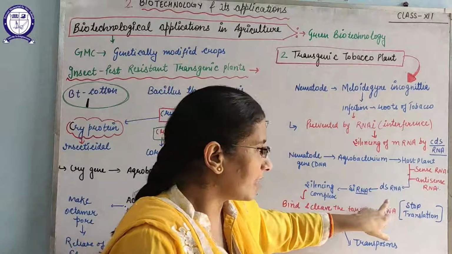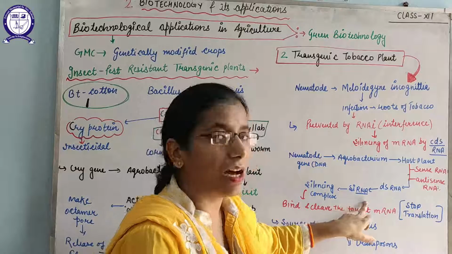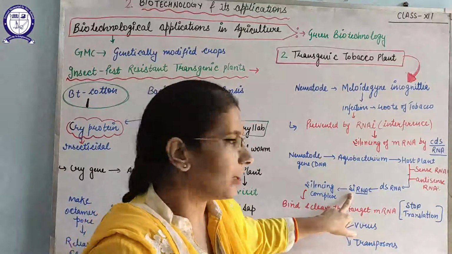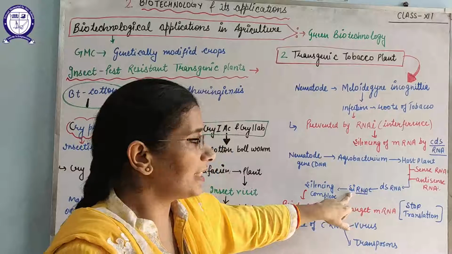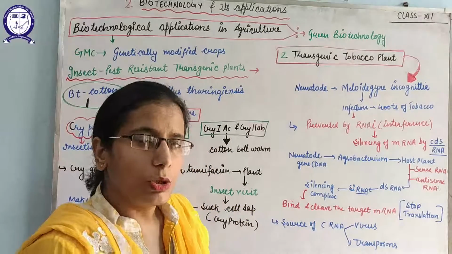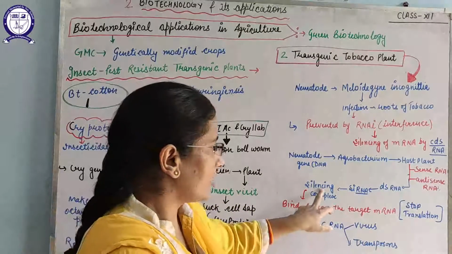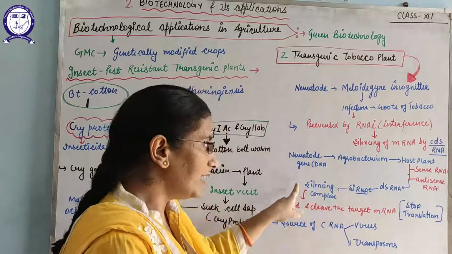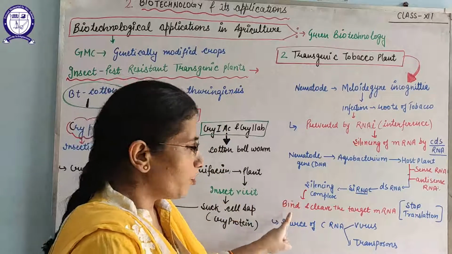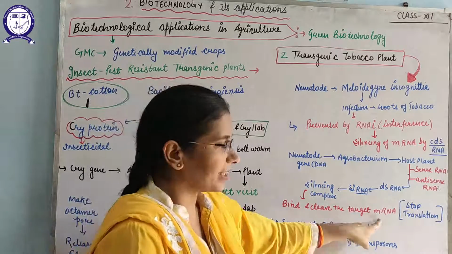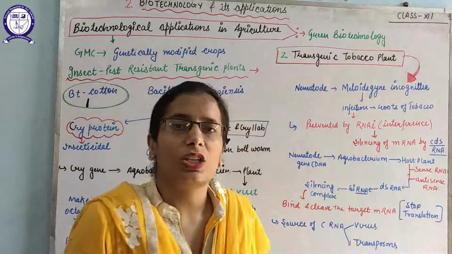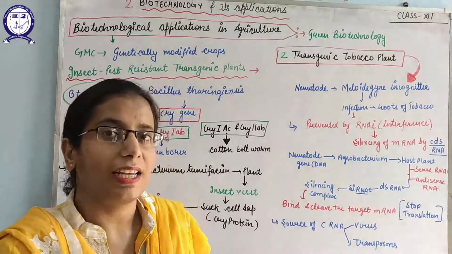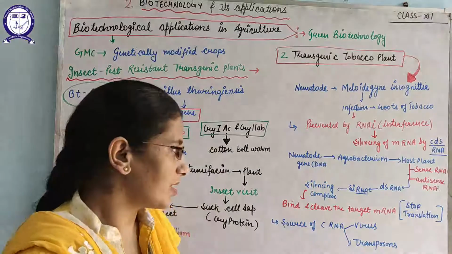This double-stranded RNA will further form siRNA. siRNA means small interfering RNA. After that, this siRNA will assemble to form a complex known as the silencing complex, and the siRNA then guides the silencing complex to bind to and cleave the target mRNA and stop the translation. So this is the common procedure of RNAi, how it stops the translation process.